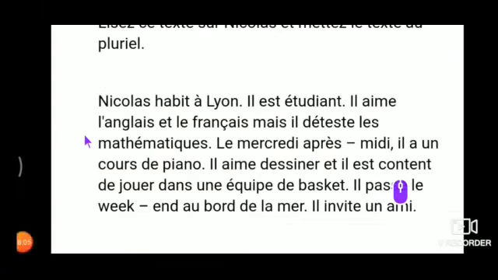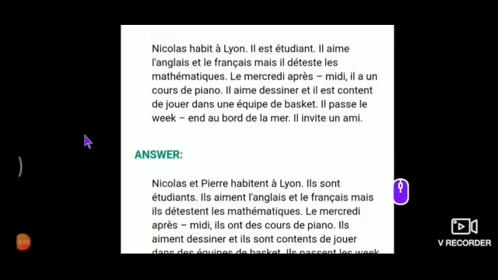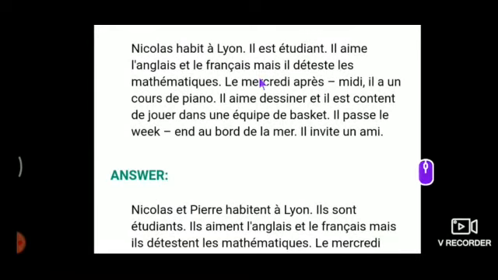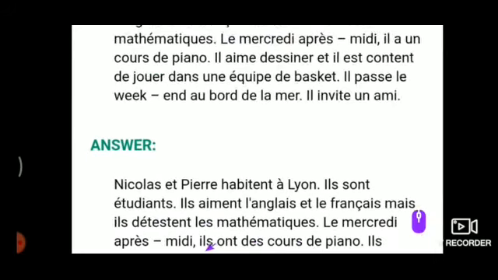Okay, here's the solution. You can just compare once again for your better understanding. I will compare two sentences. You just follow me. Nicole habite à Lyon. Here two people. Nicole et Pierre habitent à Lyon. Il est étudiant. Here it is ils sont étudiants. Next, here it is il aime l'anglais et le français. Here il aime l'anglais et le français, mais il déteste. See, here it is singular. Here it is plural. So you can take down and then I will ask you few questions. Let us check how you are responding.